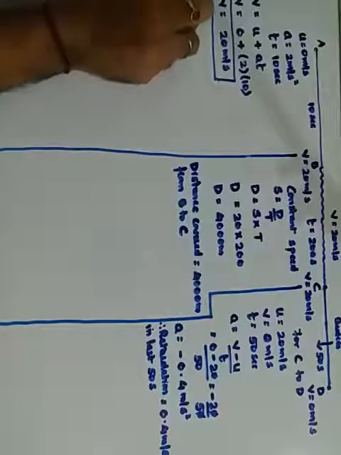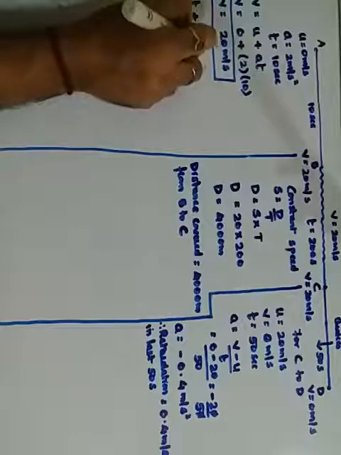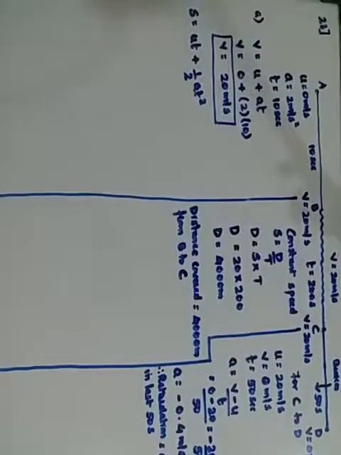Okay. Now they have asked you the total distance traveled. Do we know the distance traveled from A to B? We don't know. So here I find the distance traveled. The distance from A to B, I am going to apply the formula for s, that s is equal to ut plus half at square.